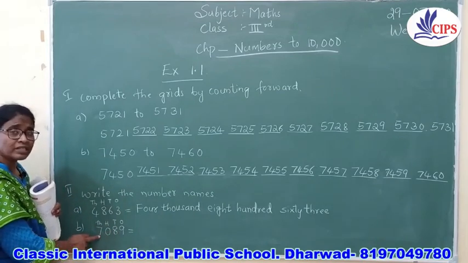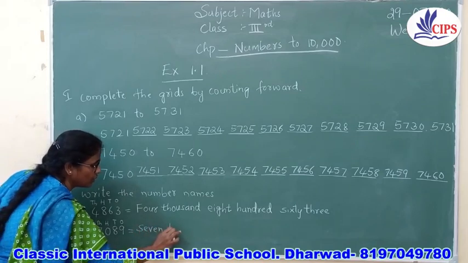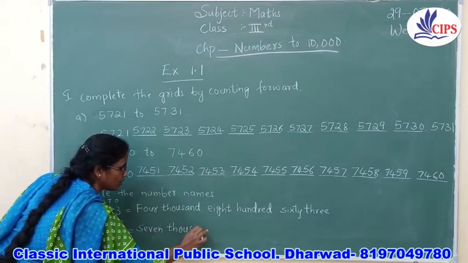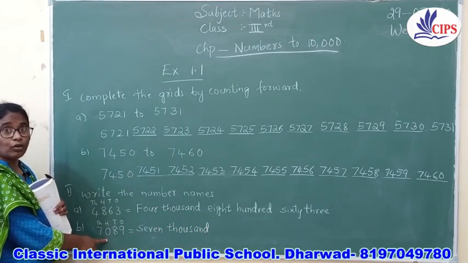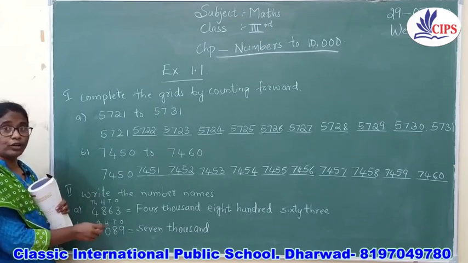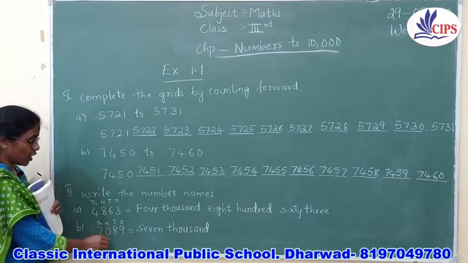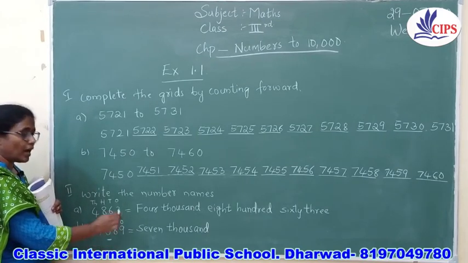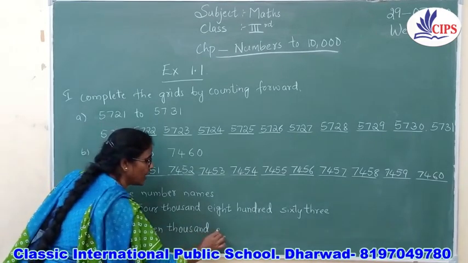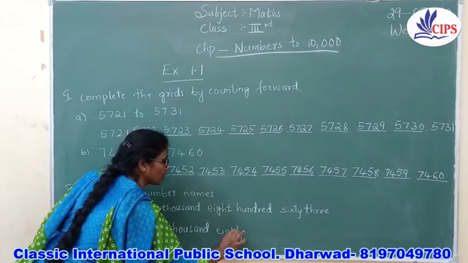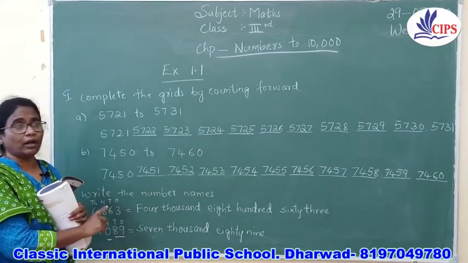So next one is 7. Which place is it in? It is in the thousands place. So you are going to write 7,000. Now there is some confusion over here, isn't it? 0. What are you going to write for 0 now? Are you going to write 0 hundreds? No, because 0 doesn't have any value. So that is why we are going to skip it, and directly we are going to take the tens, that is 89. Understood, children? So this is the way you are going to write the number names.